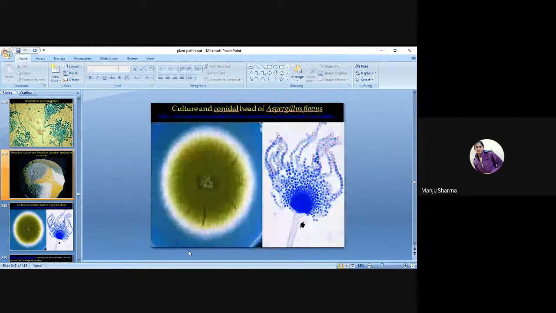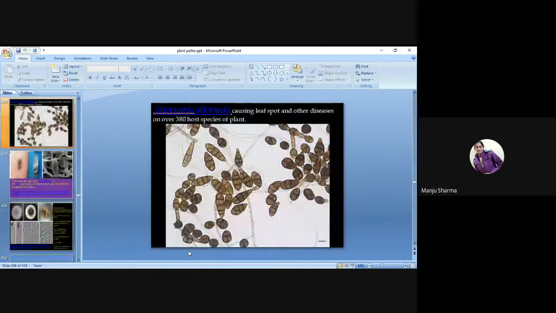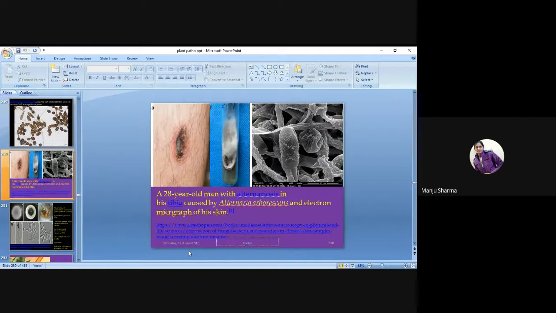Culture and conidial head of Aspergillus flavus. Alternaria alternata, causing leaf spot and other diseases on over 380 host species of plant. Here, a 28-year-old man with alternariosis in his tibia, which was caused by Alternaria arborescens, and there is an electron micrograph of his skin.